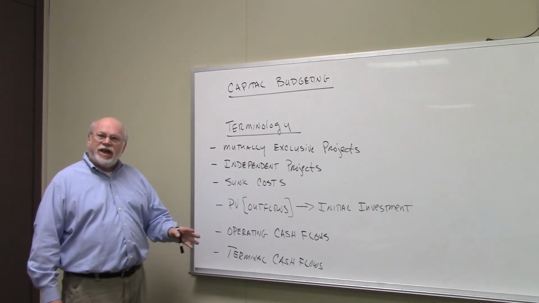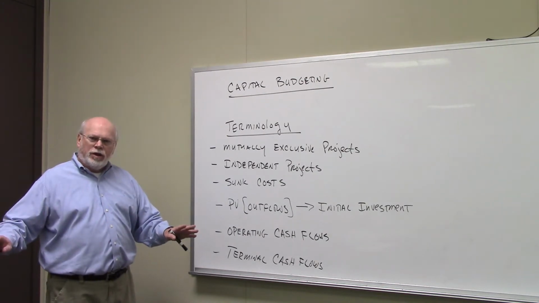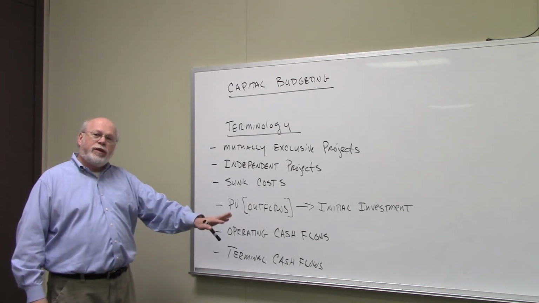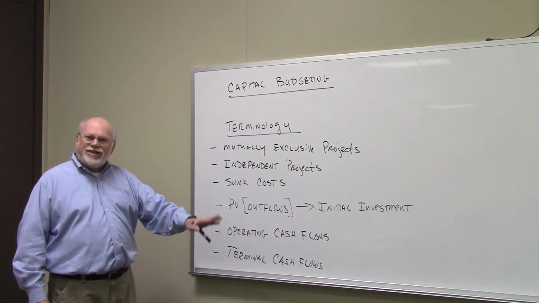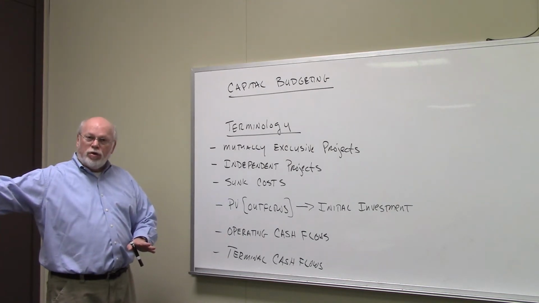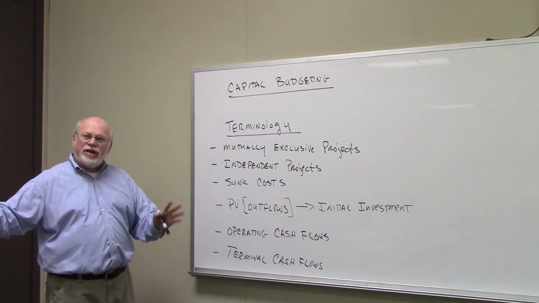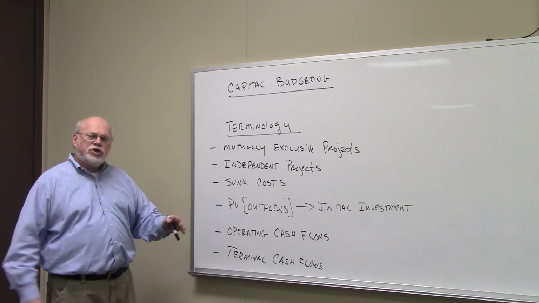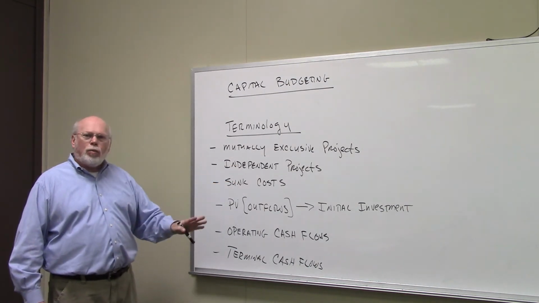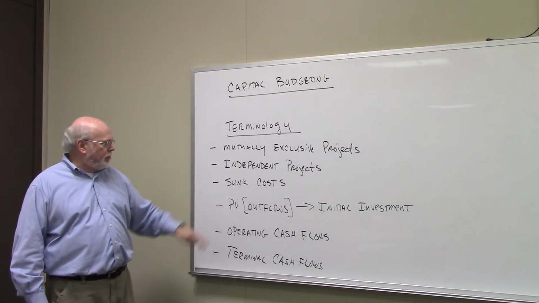That means that the acceptance or rejection of one project has no impact on the acceptance or rejection of any other project. So whether or not we buy a new fleet of trucks has nothing to do with whether we buy the competitor down the road over here. Those projects would be said to be independent of each other. They're independent projects. So again, mutually exclusive projects or independent projects. All projects are either mutually exclusive or independent.